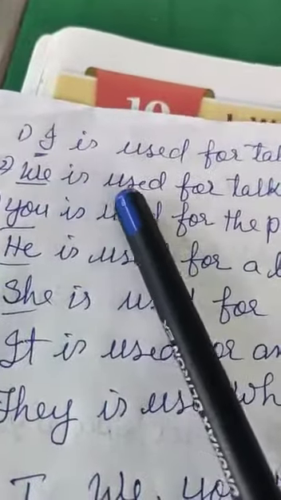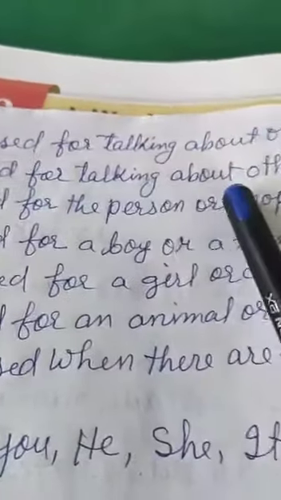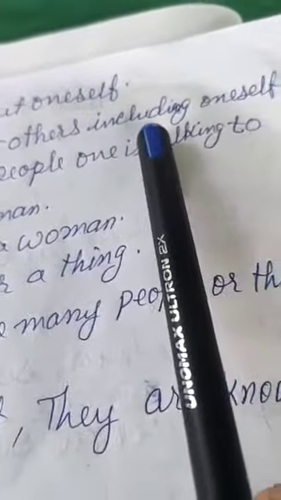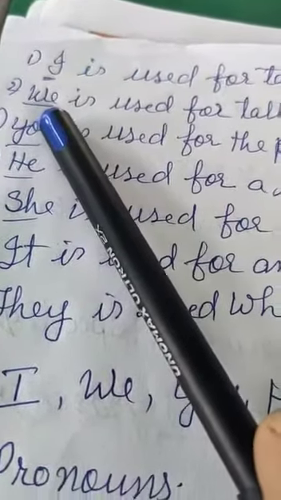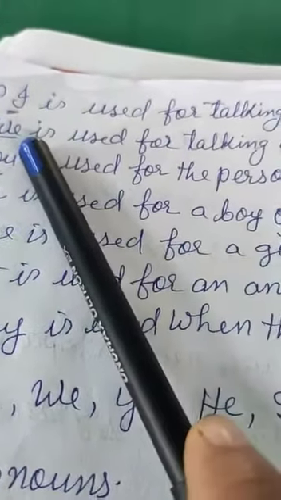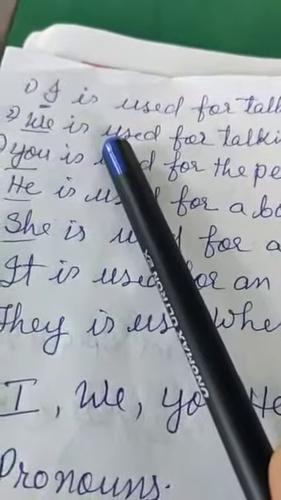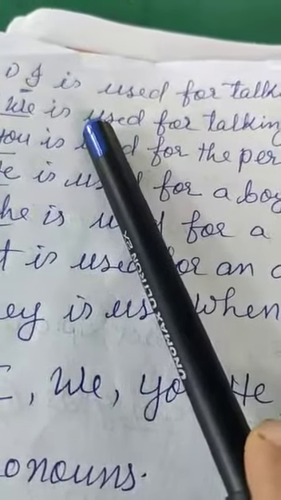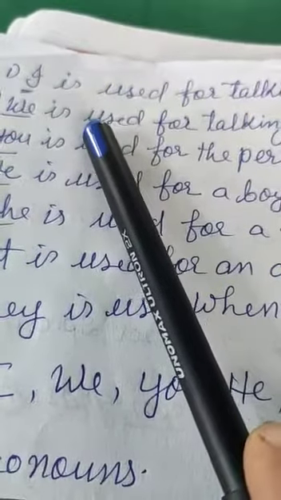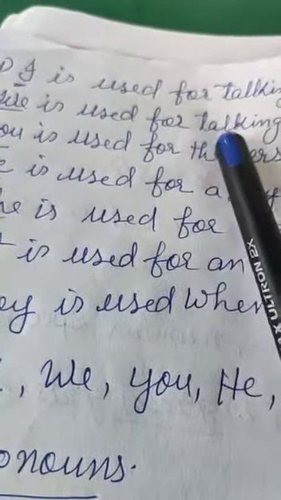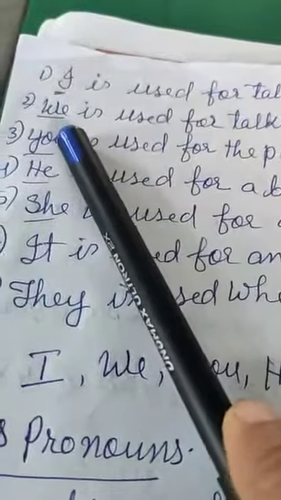Then we is used for talking about others including oneself. So when others are talking, including me, suppose you are talking with friends, then you must include yourself there. So we use it in this way.